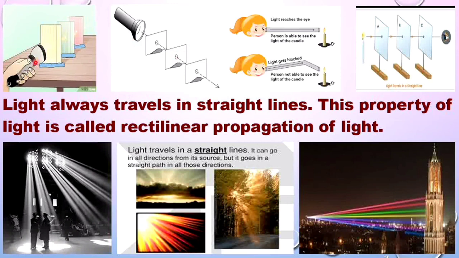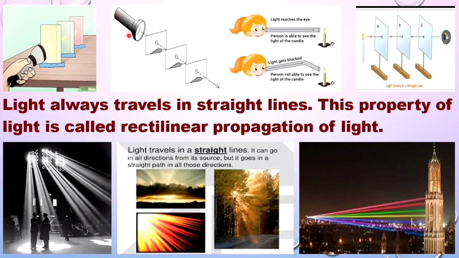You can see simple experiments to demonstrate that light always travels in a straight line. What you need to do is take 3 cardboards, make holes in the cardboards so that all the holes are in a straight line. Allow a candle light or a torch light to pass through the holes. You can see the light passes through the holes.